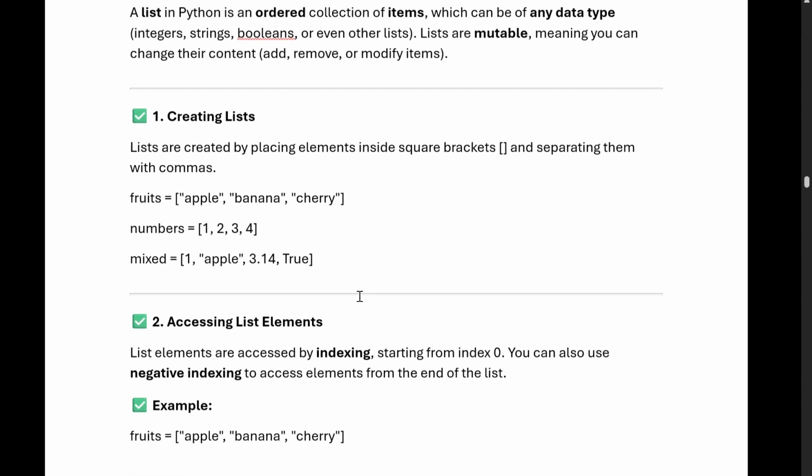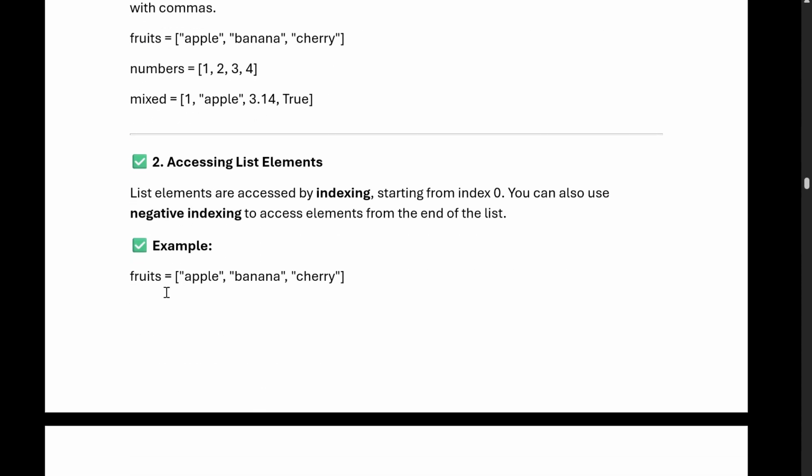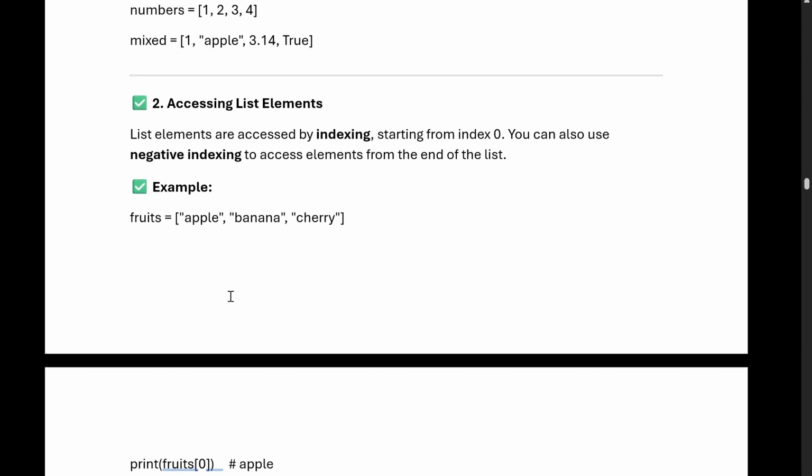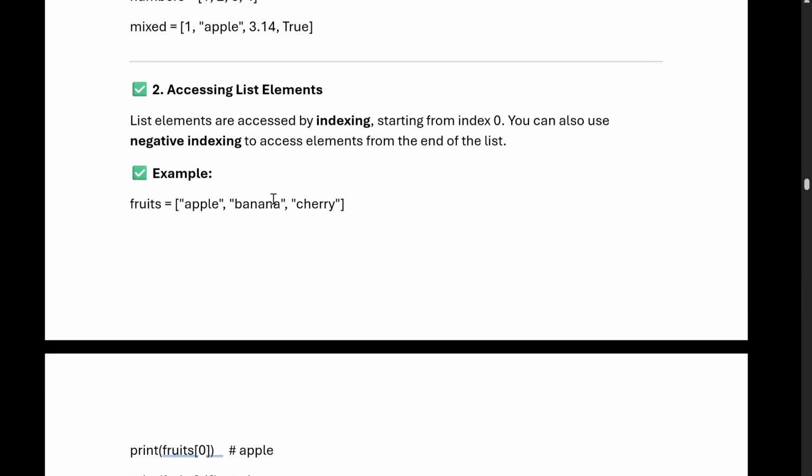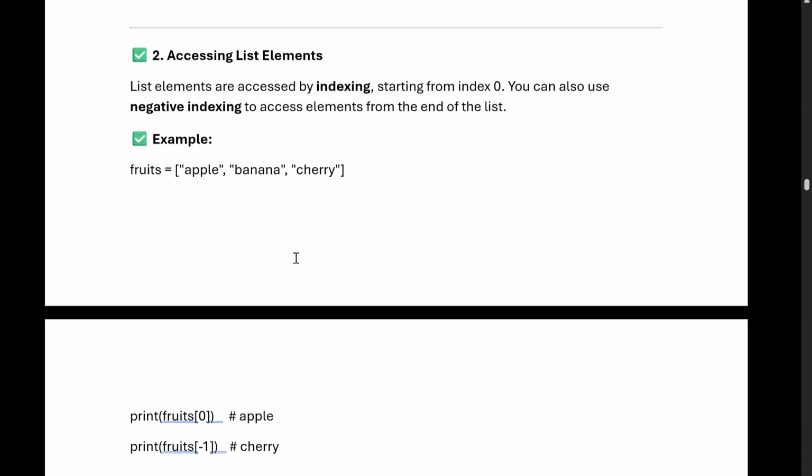Okay, how do we access an element in a list? Similar to how we accessed by using the index in the case of a string. Suppose I do fruit[0], what is there at the 0 index? It is apple. What is there at the -1 index? Cherry. Okay, so that way we are accessing the element.